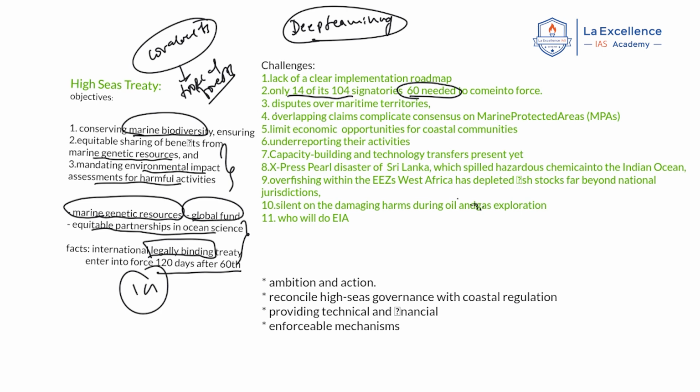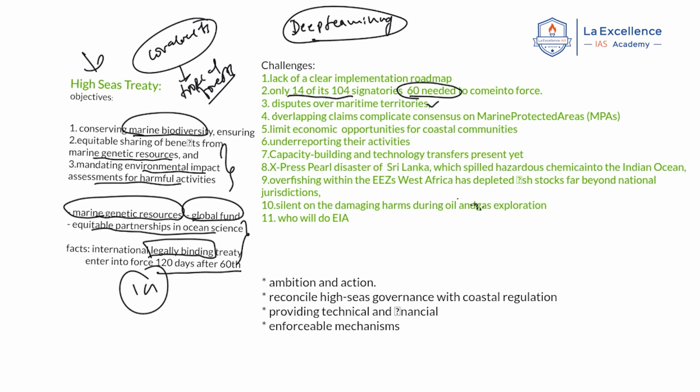Even this treaty is also under the UN clause, but the UN clause doesn't have a proper mechanism unless and until there is cooperation from the coastal countries. That is what is mentioned in this article. Next, an important thing: just now we mentioned that only 14 of the signatories have signed and ratified. Okay. Next important thing is disputes over maritime territories.